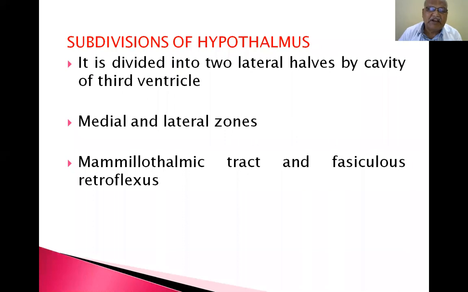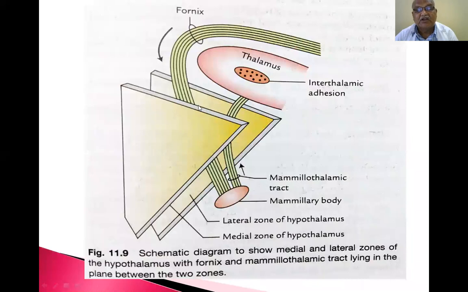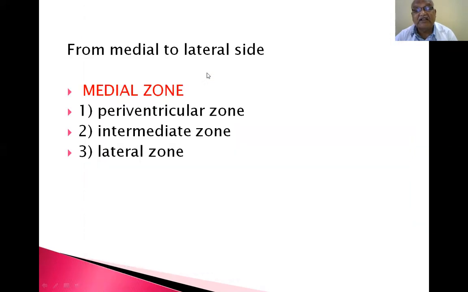So the hypothalamus is divided into medial and lateral zones by the mammillothalamic tract and fasciculus retroflexus. Now the hypothalamus is divided by the cavity of the third ventricle. This is the thalamus, and immediately below it is the hypothalamic sulcus. So the hypothalamus is divided by the cavity of the third ventricle into two halves. This is one part of the hypothalamus, this is another part, and this is the cavity of the third ventricle. This is the thalamus. The third ventricle extends into the entire diencephalon, so the thalamus and hypothalamus are also parts of the diencephalon.